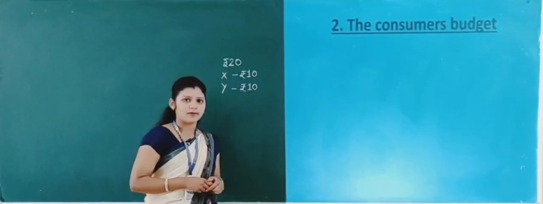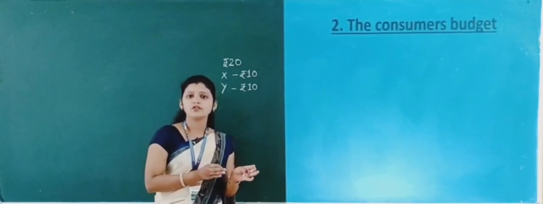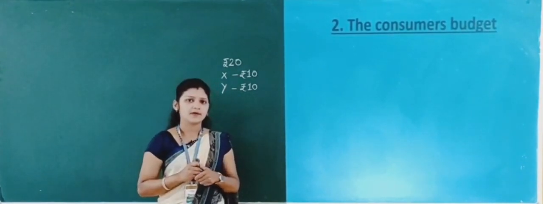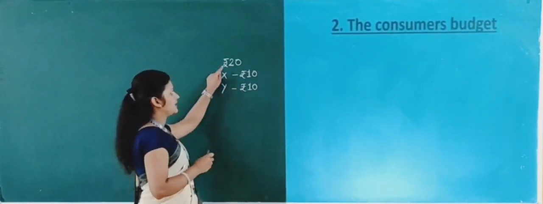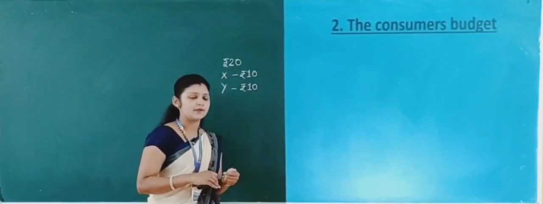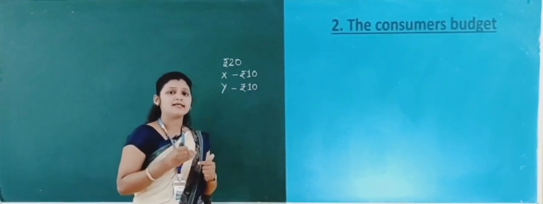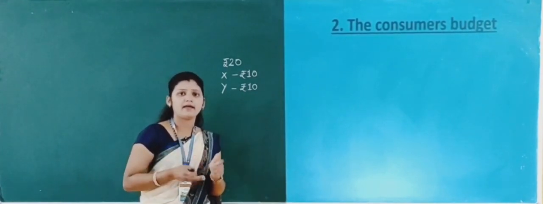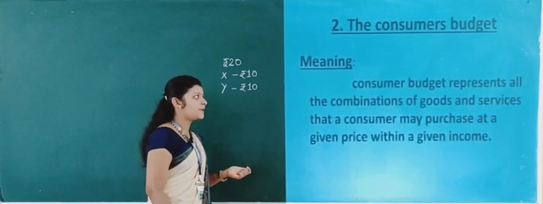A consumer always prefers to buy only those bundles which cost him less than or equal to his money income, not more than his income. If it costs him less than his income or equal to his income, then only he prefers to buy that bundle. Now let's see the meaning of consumer's budget here.